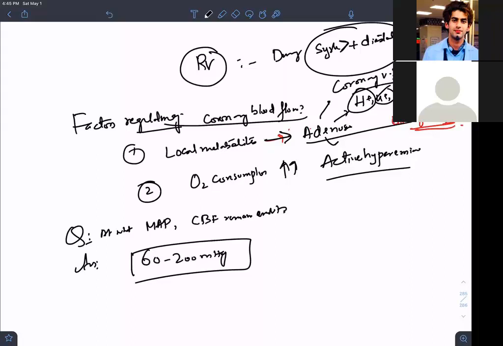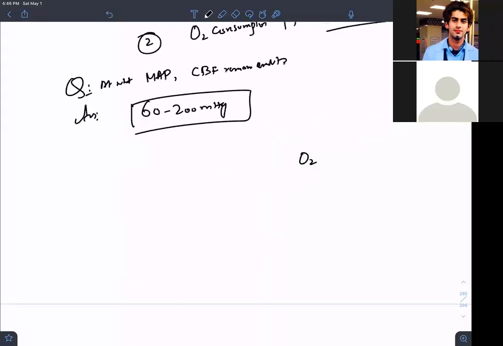By the way, can any one of you tell me the normal oxygen consumption per minute by 100 grams of heart? Remember, the oxygen consumed by a 100-gram mass of heart is 9.7 ml per minute per 100 gram.